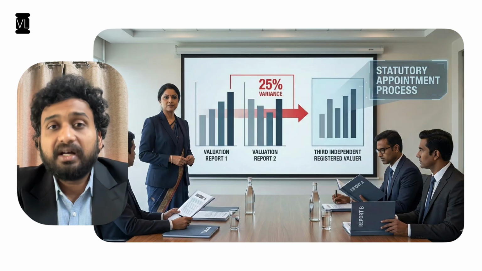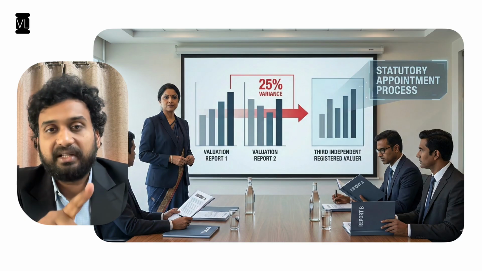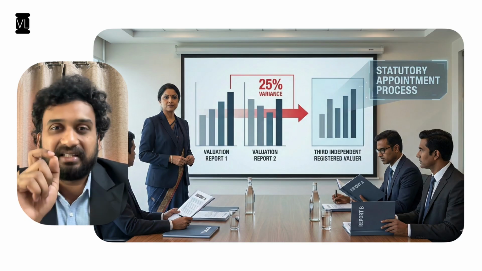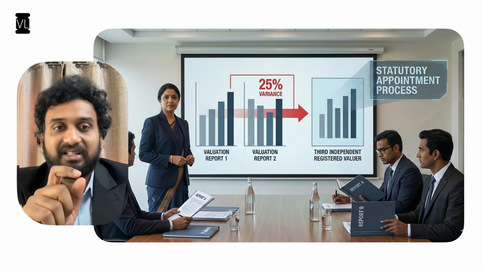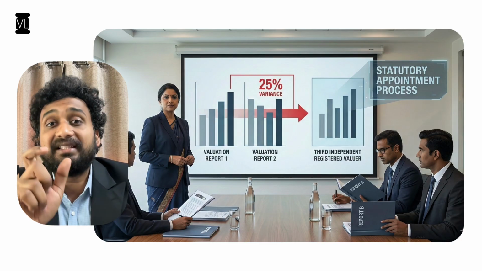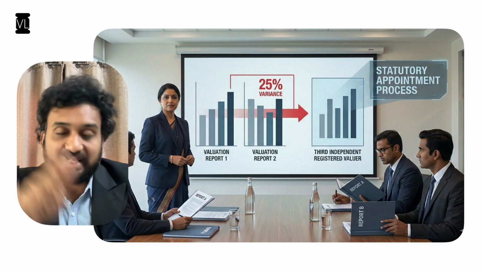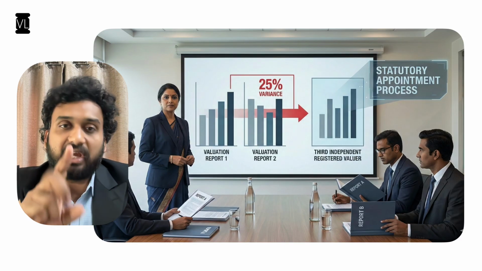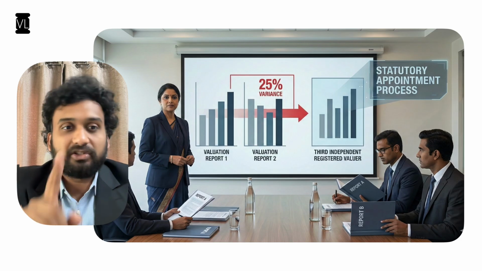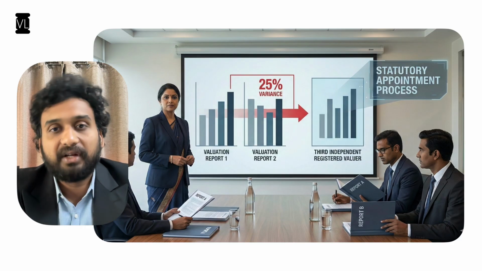Finally, when do we need a third registered valuer to be appointed? This happens only in the CIRP process, and the criteria is the same. The criteria is where there is a variance or a difference, which is termed a significant difference. So where the estimates of the value of each class ascertained by the registered valuers are significantly different, meaning varying by more than 25%, in the case of CIRP, the resolution professional shall engage a third registered valuer. Whereas in the case of the liquidation process, the existing valuers will come and explain the reasons why there is a variation of more than 25%.